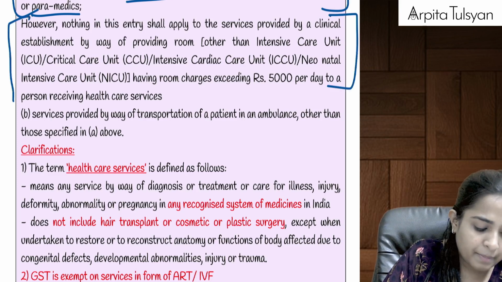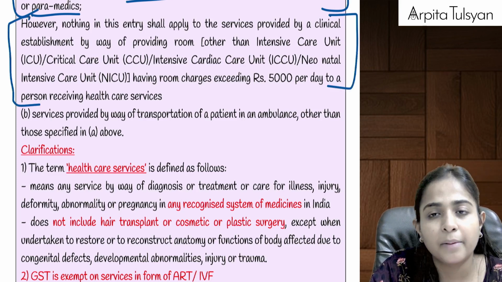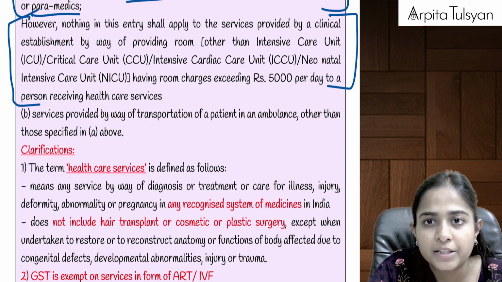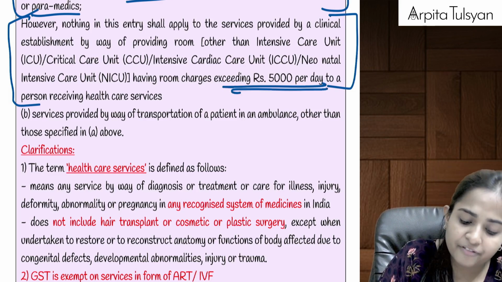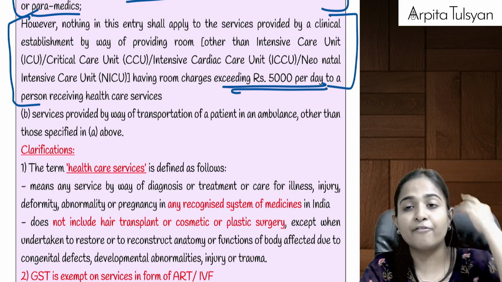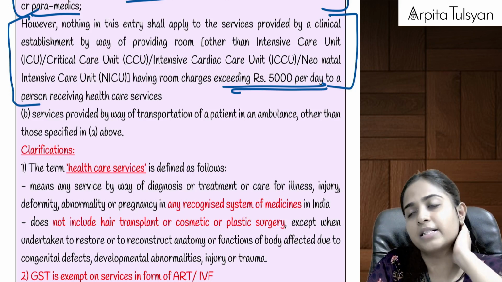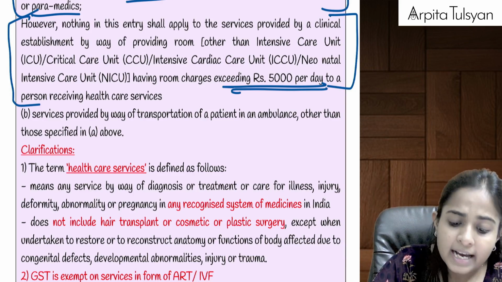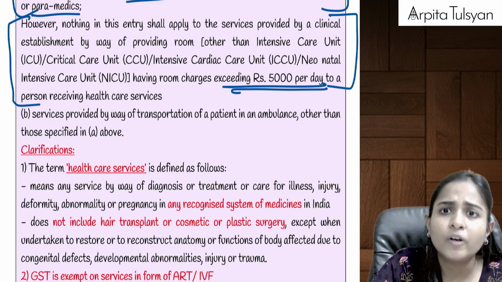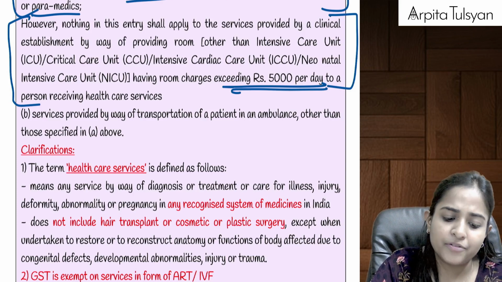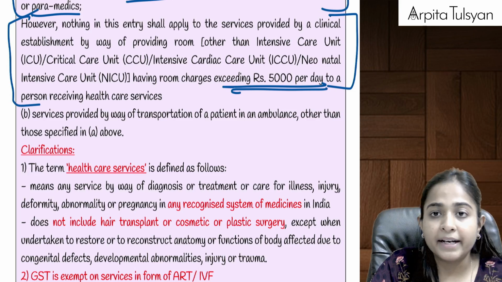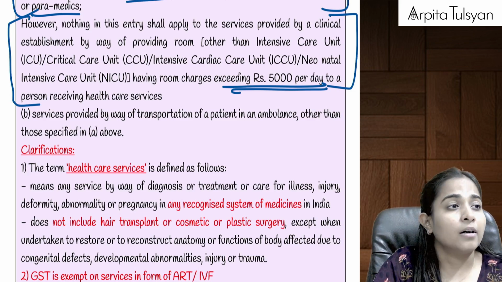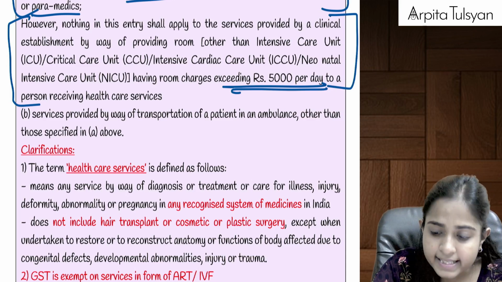Okay, but please remember, whenever any particular patient gets admitted, then he will have to pay for the room charges also. If the room charges exceed 5,000 per day, means if you have taken a single room, AC room, etc., if the room charges exceed rupees 5,000 per day, then the entire room rent will be liable for GST. If the room rent does not exceed rupees 5,000, then in that case it will be fully exempted. But they have told that any patients who get admitted in ICU, CCU, ICCU and NICU.